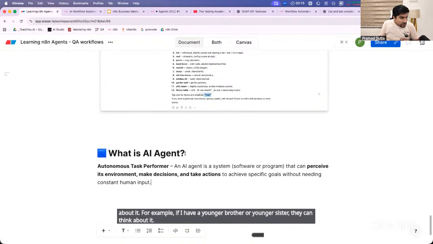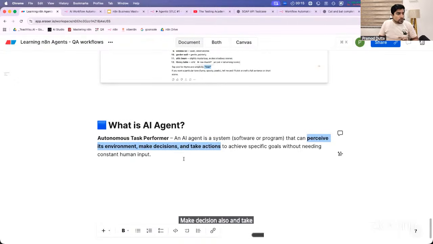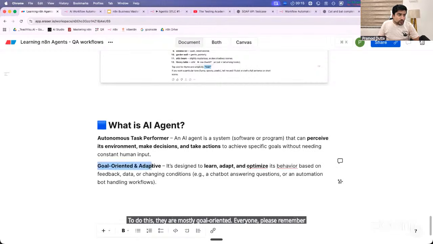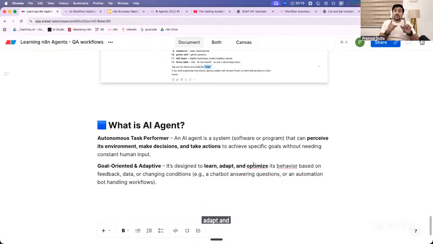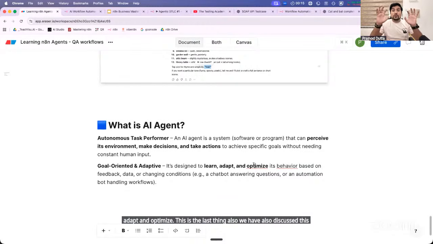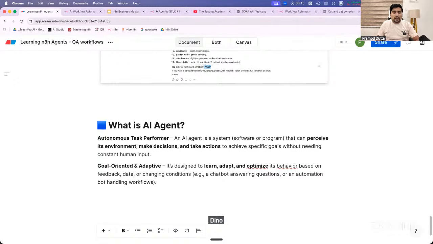So AI agents are basically a system which can perceive its environment, make decisions also, and take action. But to do this they are mostly goal oriented. Everyone please remember, there is a task which is given to them. They can learn, adapt, and optimize. This is the last thing we have also discussed. Yes or no? How many of you remember? Give me thumbs up in the chat. Last time also I told you AI agents can learn, adapt, and optimize. All three things they can do, right?